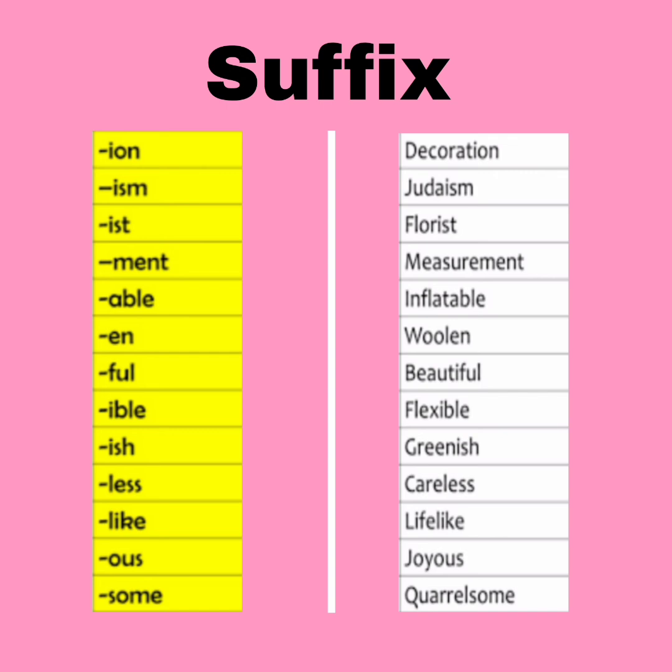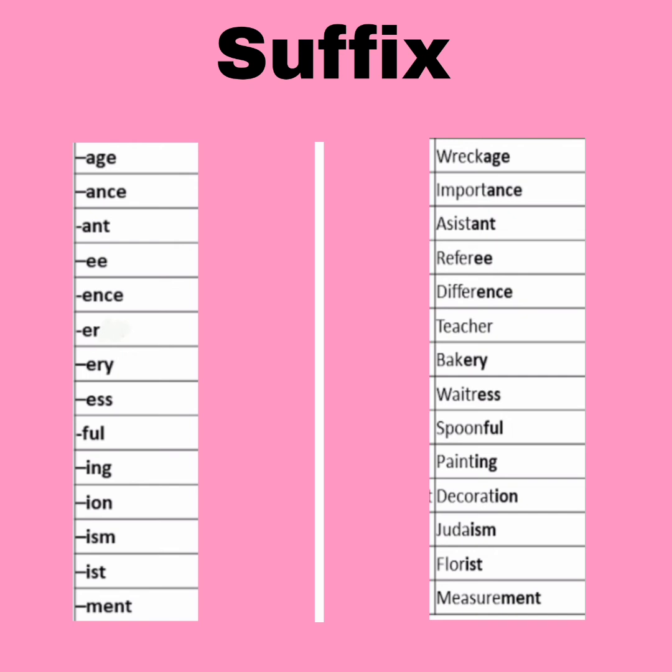Care, careless. Life, lifelike. Joy, joyous. And then quarrel, quarrelsome, by adding the suffix some. Few more examples like wreck, add the suffix age and the word would be wreckage. Import, ance, and the word would be importance.